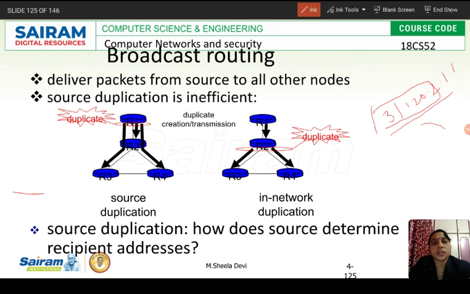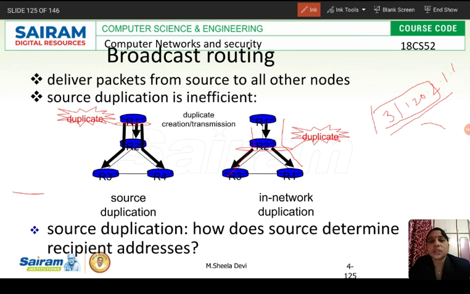The second method is RPF, reverse path forwarding. In RPF, every node has the shortest path from the source to all the nodes. Let us assume that to reach R3 the shortest path is R1 to R2 and R2 to R3, and to reach R4, R1 to R2 and R2 to R4. If the packet is sent from the source R1, it reaches R2 and R2 will forward it to R3.